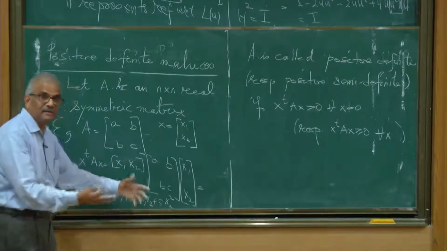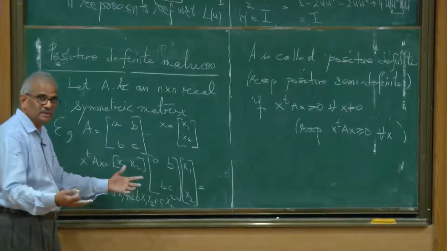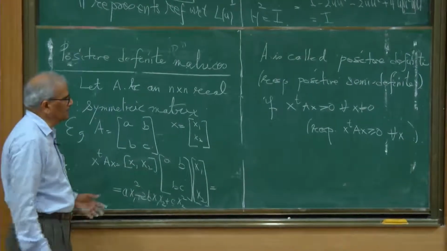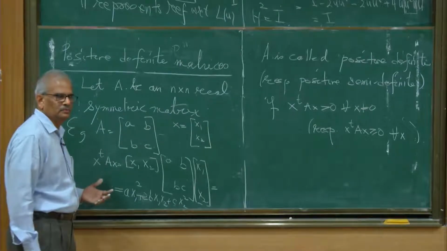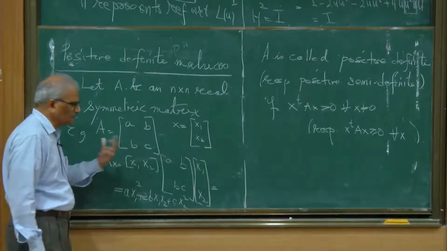If it is n variables, I have a quadratic form in n variables. And we want to understand when that quadratic form assumes positive value. What are the conditions on this?